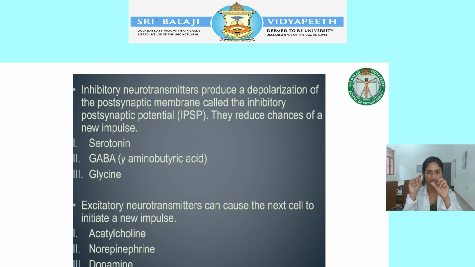So it starts with the electrical signal, then comes to chemical, and then again begins with the electrical signal. First you speak, then the speech is converted into text. Then the receiver reads the text and speaks it out. So this is what happens in the synapses.